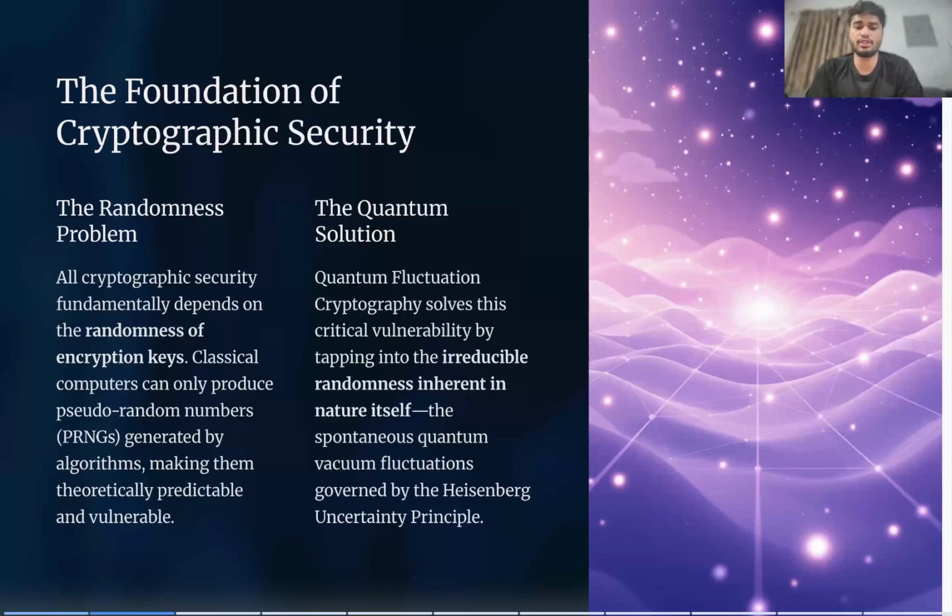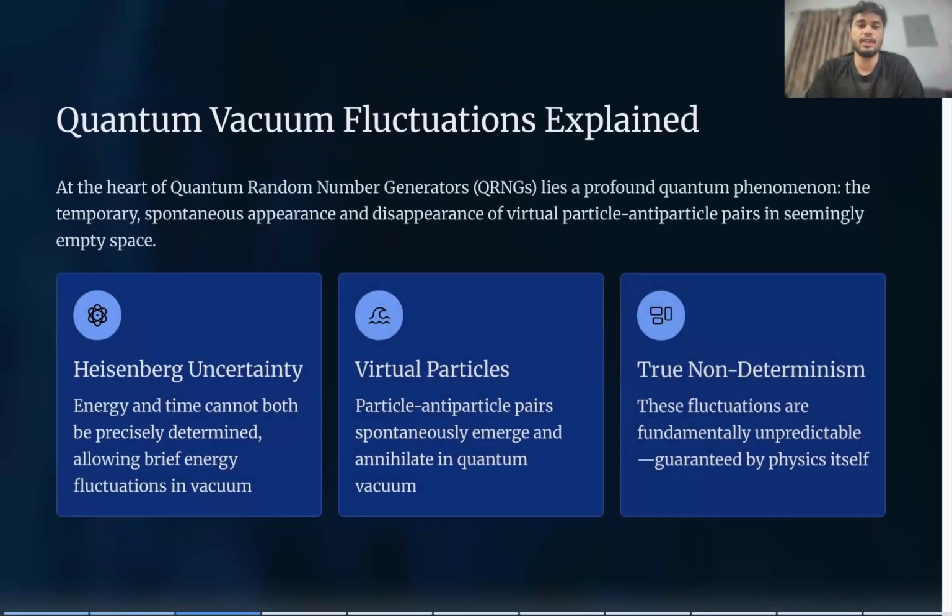The quantum solution is governed by the Heisenberg Uncertainty Principle. That is why more fluctuations occur, and the movement of protons, neutrons, and electrons is so random and spontaneous. So let us go to the next page. How do these vacuum fluctuations happen? We have algorithms called quantum random number generators.